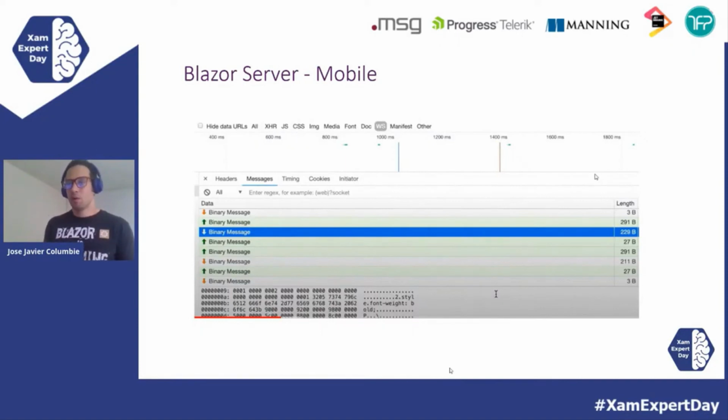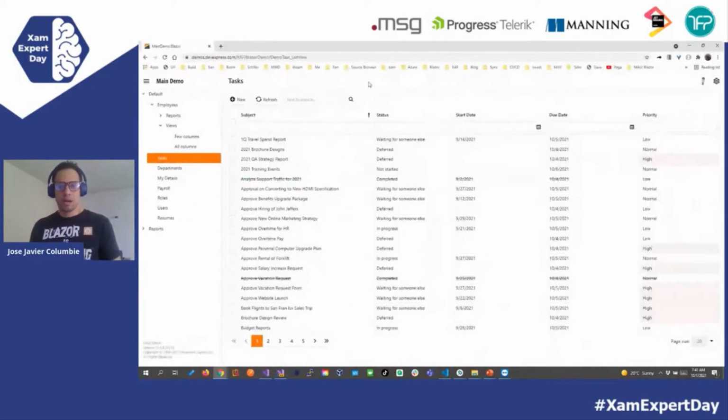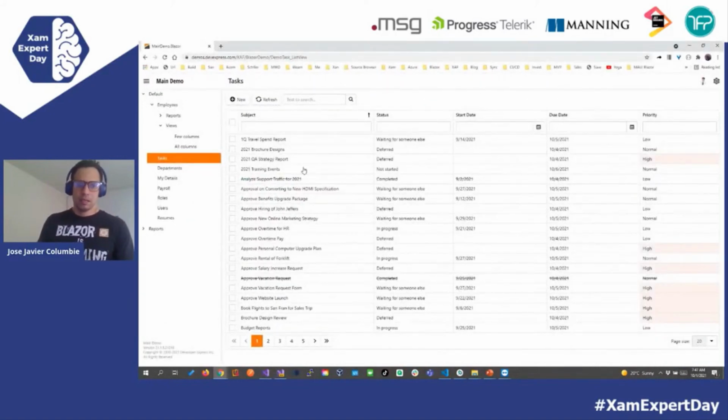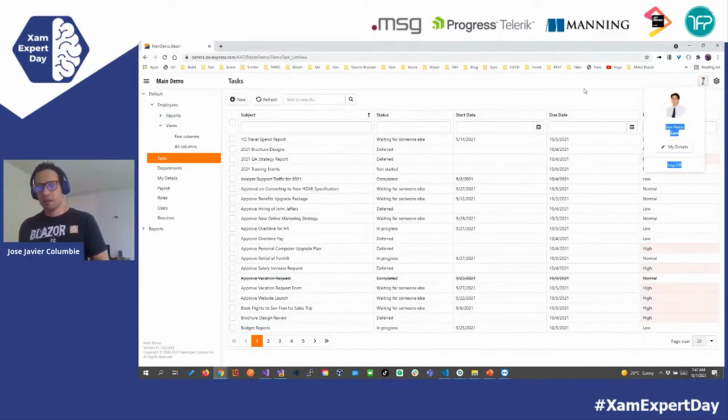So if we have a mobile web browser, this is the first solution that you should think about. Like, do I need any capability from the device? If I don't, I can definitely do some Blazor server. And let's have a quick sample. Right here, we have a Blazor server application that is a line of business application. Pretty much here, we have a couple of tasks, and we see that if it's high, we put it on red. We have the image for the avatar of the user.